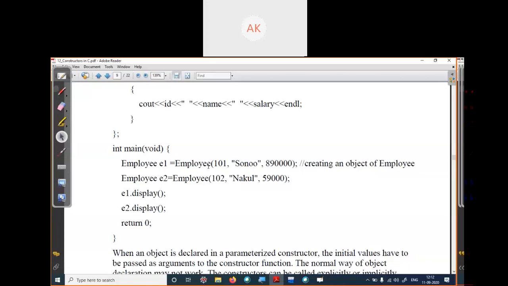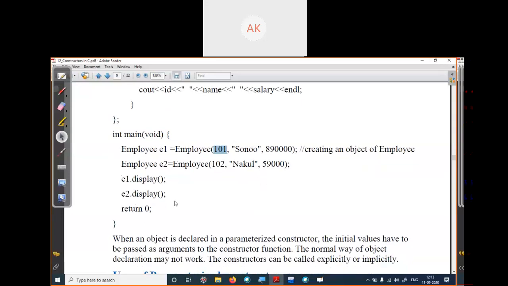So when you pass these to employee object E1, 101 is considered the employee ID, the name is Sonu, and the salary is, suppose, 8,90,000 per annum. In the second employee, we have created object E2 with the value 102, name Nakul, and salary 59,000 or so, and displayed these values.